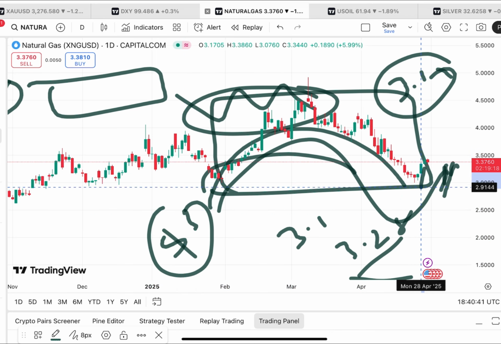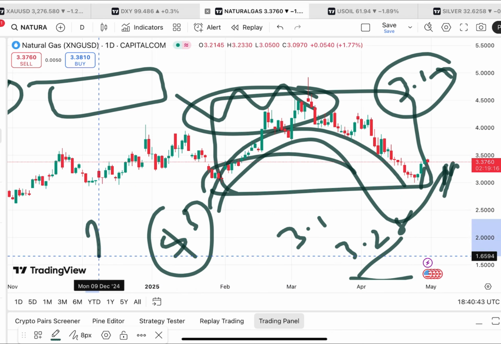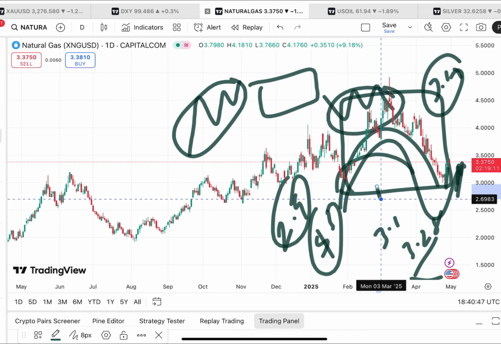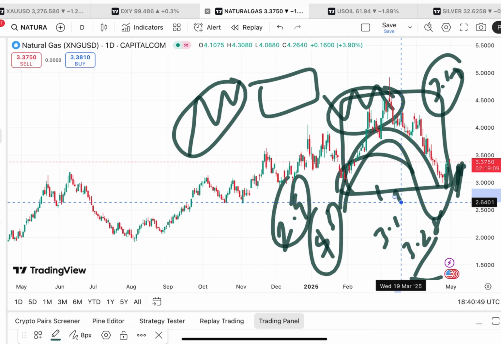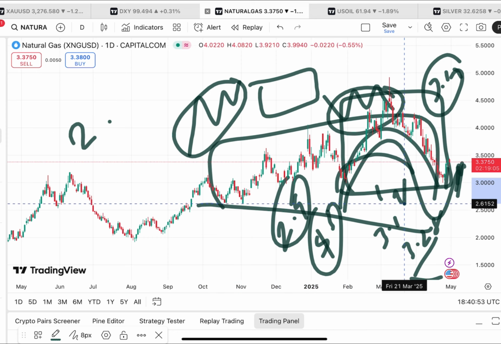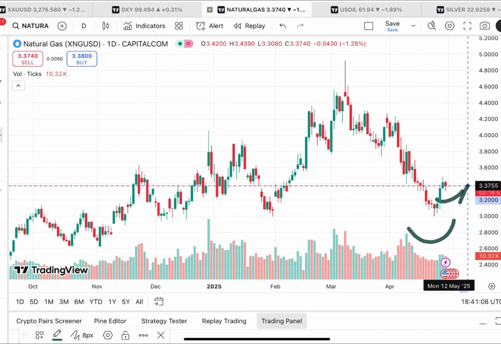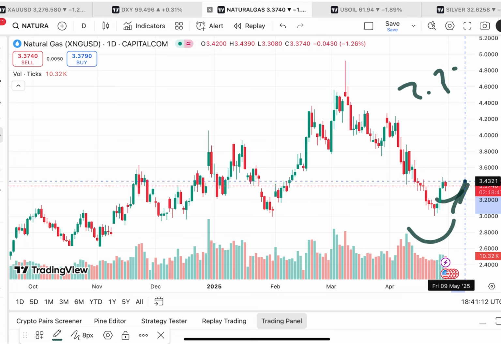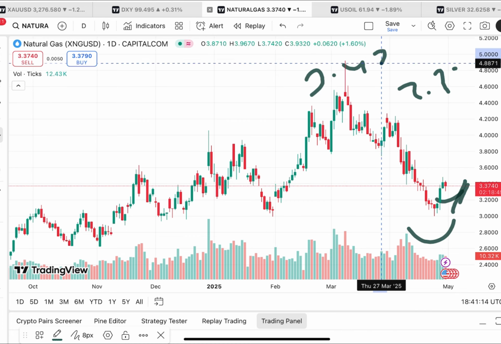We can see it will further fall, and from there it will touch a level of 2.9. And if the price falls below a level of 2.9, a further downfall we can see towards a level of 2.6, and then it will fall below this level. This is the zone where the price can move further down, and once it started falling below this level, a further fall will be there. Sustaining this particular level, we can see it will touch a level of 3.38, and from there it will touch a level of around $3.43.